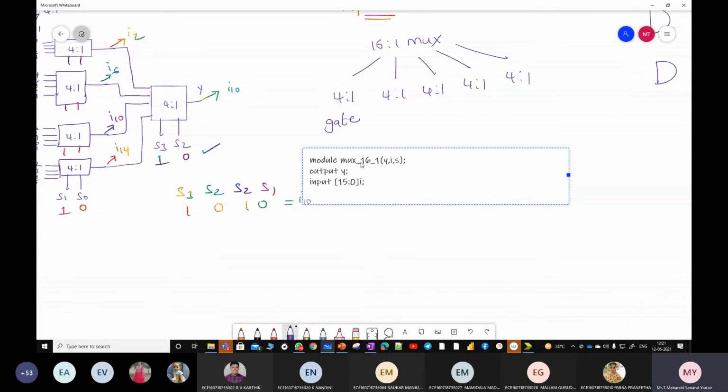Next, what about S? Inputs are 3 down to 0 S. It is 3 down to 0 S. Next,